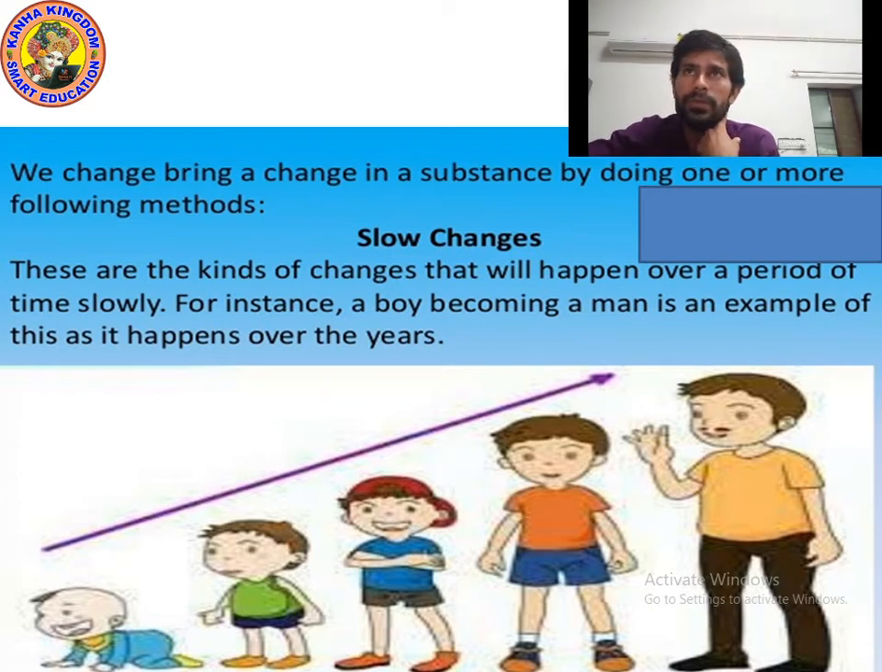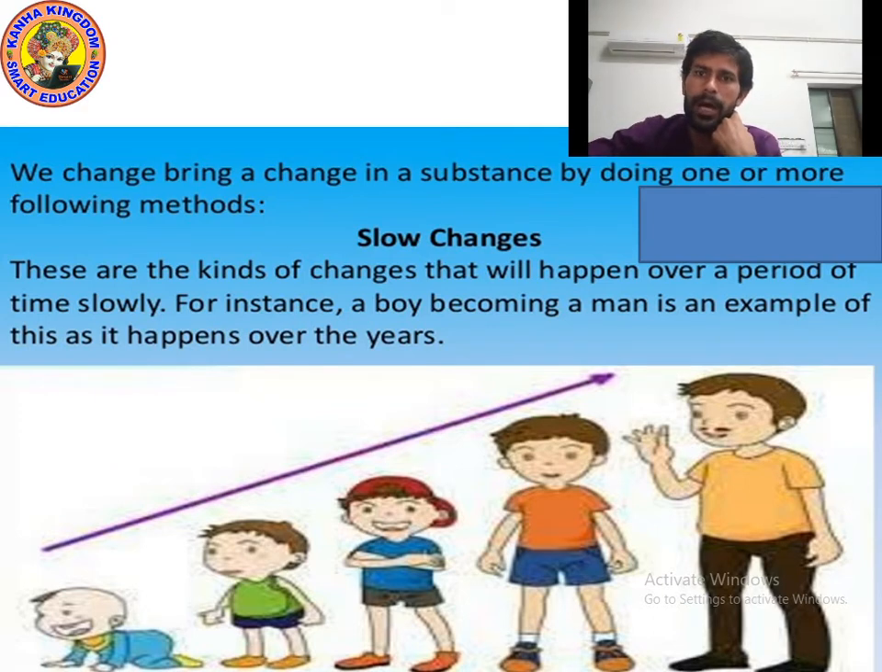Kids, I hope that you understood the meaning. One more example is growth of a tree. From seed to becoming a tree, it takes too much time. Growth of a tree from a seed, a few years to decay, change of the season, rusting of iron. Even rusting of iron is a slow change. So I hope you understood.